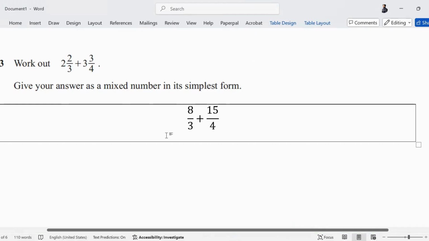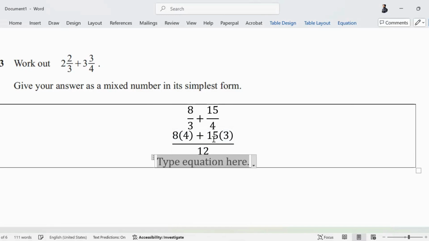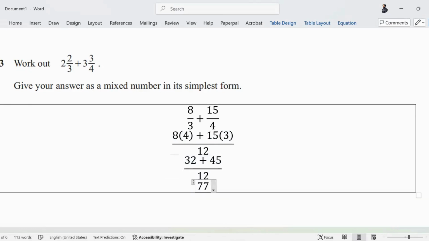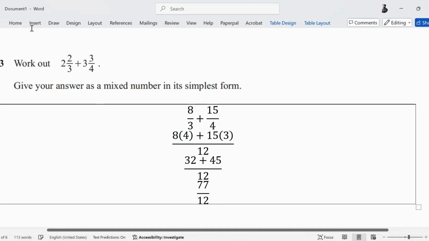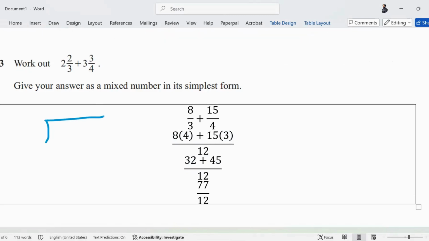लेते हैं हम पहले. We will multiply this by 4, so we have to multiply this by 4 as well. The denominator will be 12 and 8 will multiply by 4 and 15 will multiply by 3. Yes, so the denominator is 12, 8 4s are 32 and 45. So what is the sum? What is the question asking for? Yes, you have to convert it in mixed numbers. What will that be? Convert करो इसको mixed numbers में. Divide करो 77 और 12 को. You have 77. What is your quotient and what is your remainder?